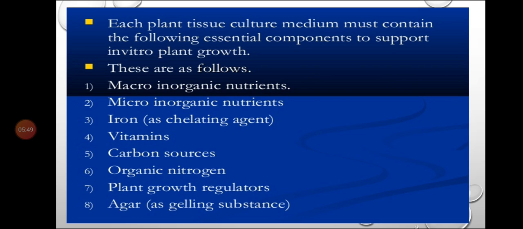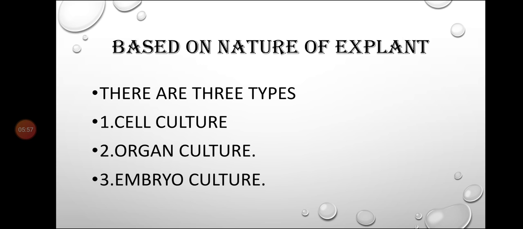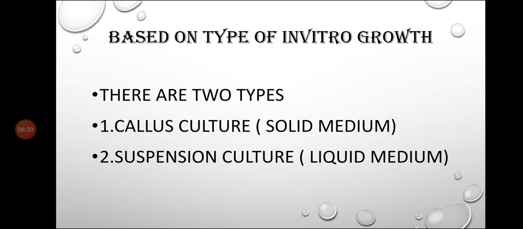Remember this for your objective question: the most commonly used medium for tissue culture. Based on the nature of explant, there are three types of culture, that is cell culture, organ culture, and embryo culture. There is no need to study these cultures in detail. And based on the type of in vitro growth, there are two types of culture, that is callus culture and suspension culture.